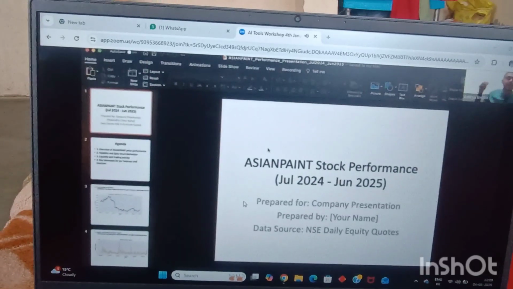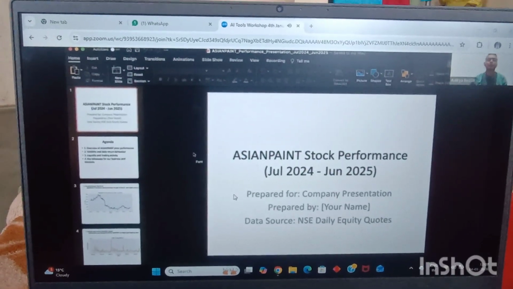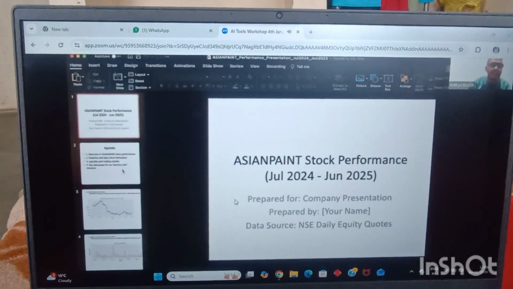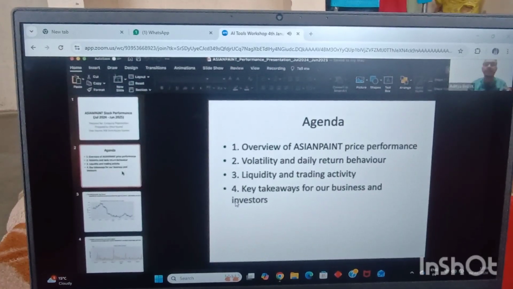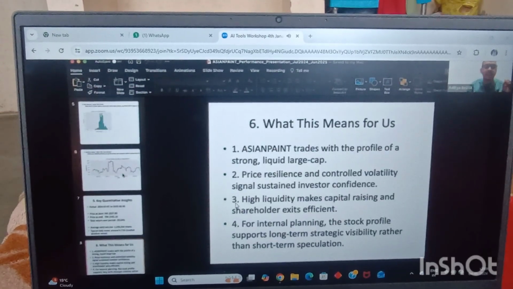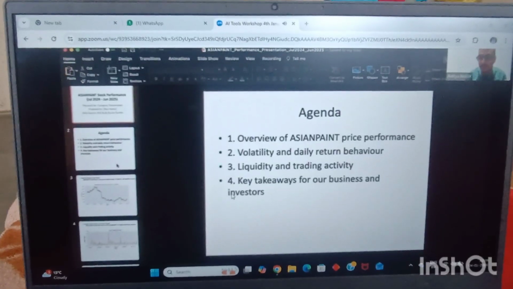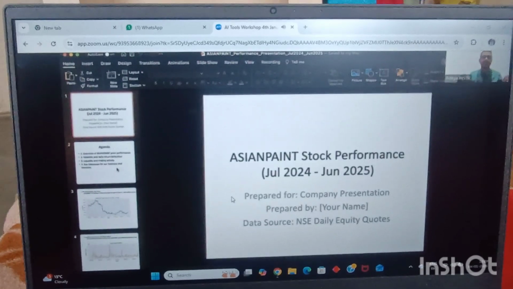Guys, I want the biggest boom in the chat box, because from this boring looking raw data set, we have been able to convert it into a ready-made PowerPoint file in a matter of few seconds. It has charts and all the important key information that you would want to have.